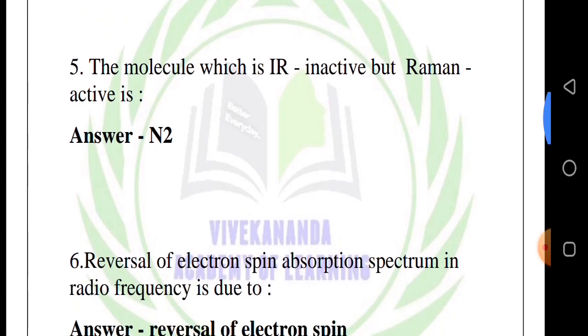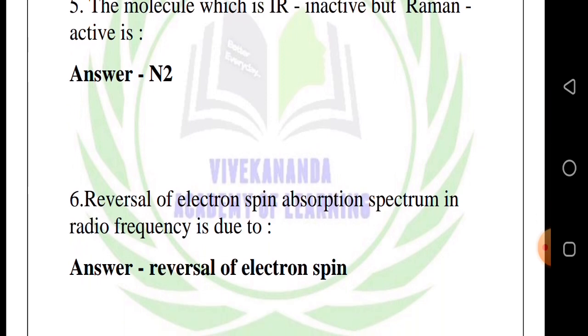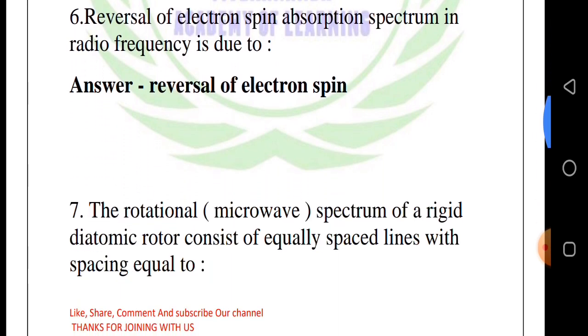Fifth question, the molecule which is IR inactive but Raman active is. Answer: N2. Sixth question, reversal of electron spin observation spectrum in radio frequency is due to. Answer: reversal of electron spin. Seventh question, the rotational microwave spectrum of a rigid diatomic rotor consists of equally spaced lines with spacing equal to.